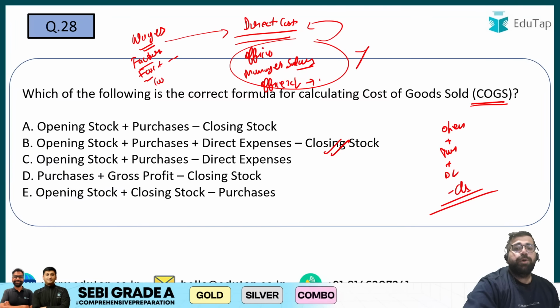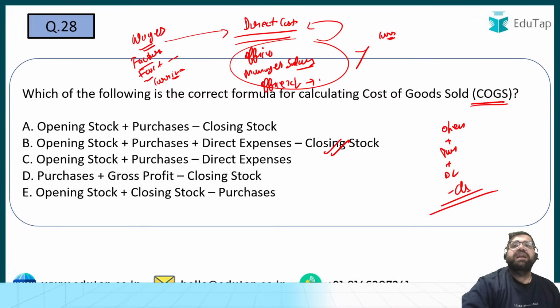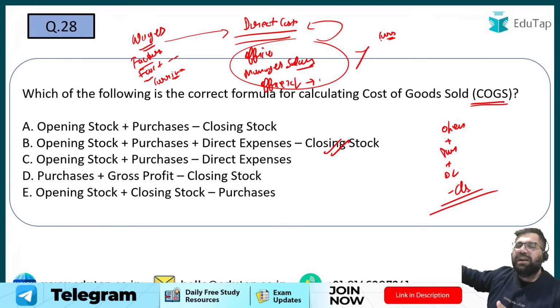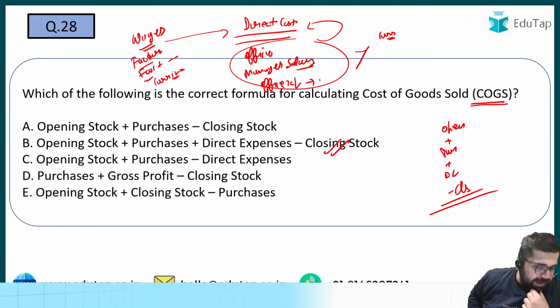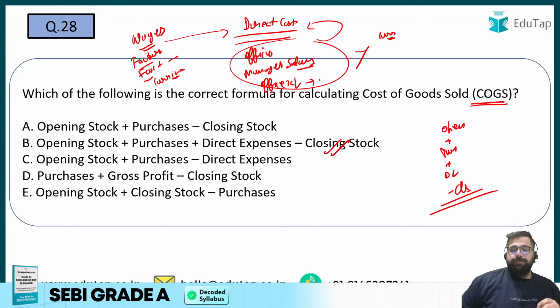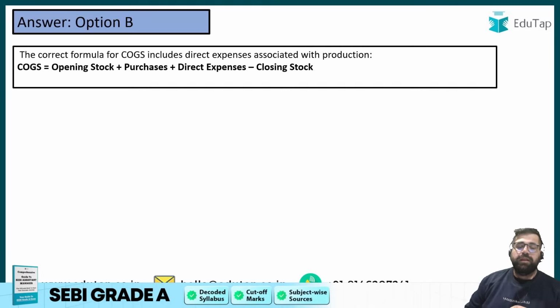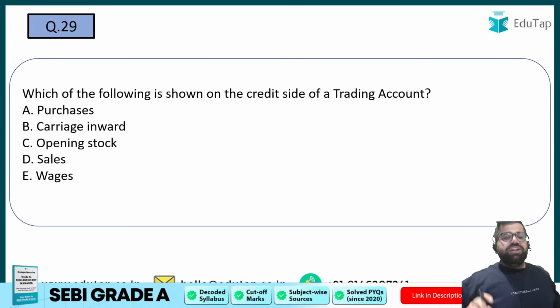Yes, one more point of confusion. Carriage inward is also added. Carriage outward is not added. Carriage outward is a selling or an administrative kind of an expense. Carriage inward is something which you are paying so that goods can come into your business. So that becomes a direct cost. So my answer will be option number B. Cool. Now we are moving ahead to question number 29.